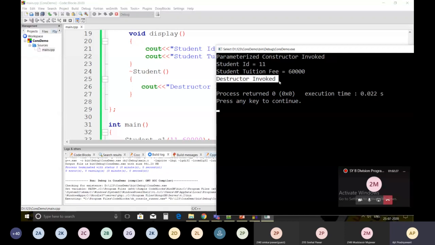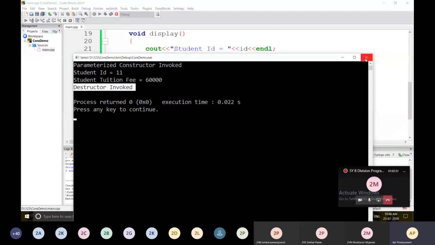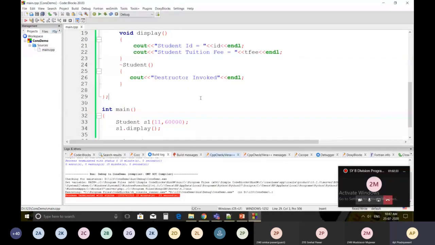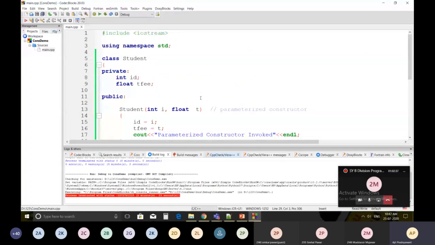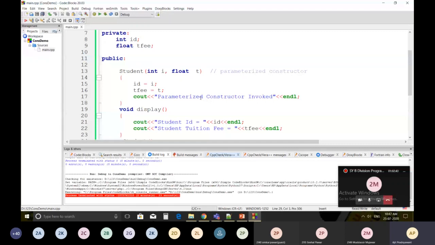So this is the way to define constructor and destructor inside the class. So for homework to you, whatever you implemented in the last lecture, just add the constructor and destructor, demonstrate it yourself and get it understood how to define the destructor, how to define the constructor, and understand the basic concept. What is the function of destructor? What is the function of constructor? It will be helpful to understand the